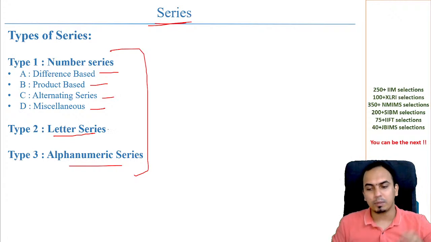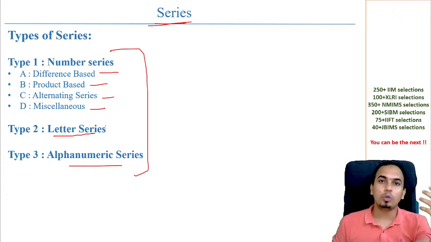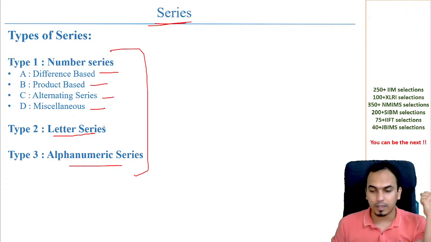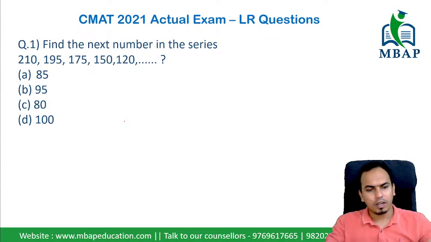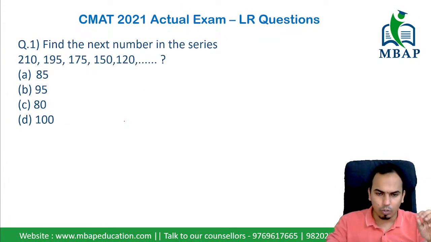Now, letter series is basically A, B, C, D, and you can use the numerical value of A and B, those kinds of things are also there. So we'll be looking at all this variety today. From the perspective of the exam, we can look at one of the questions which has been asked in the previous year paper.